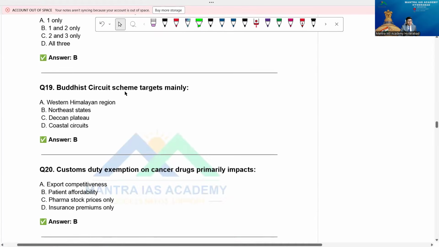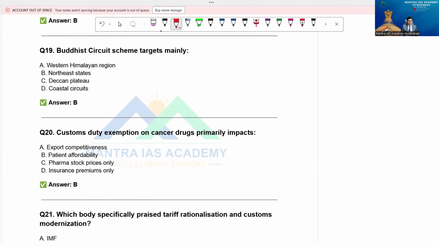Now question number 19. Buddhist circuit scheme targets mainly? It's a very important point here. If time permits I will tell you the names of the states also. Option A, Western Himalayan region, no. B, Deccan Plateau, and coastal circuit. So the answer is Northeast states. What are those?